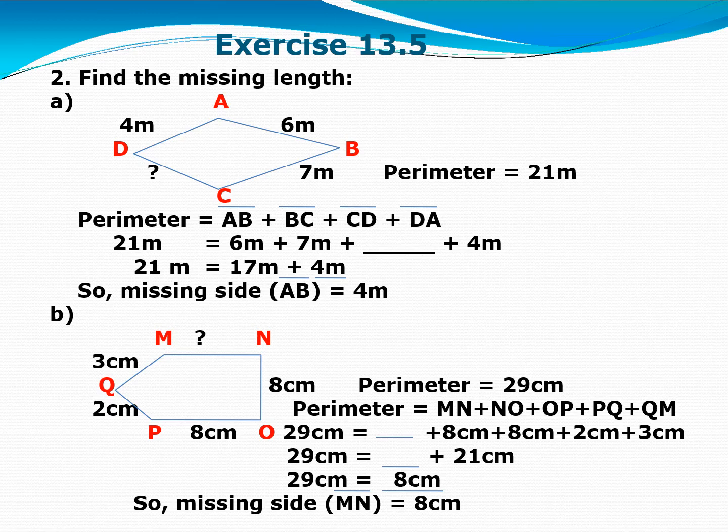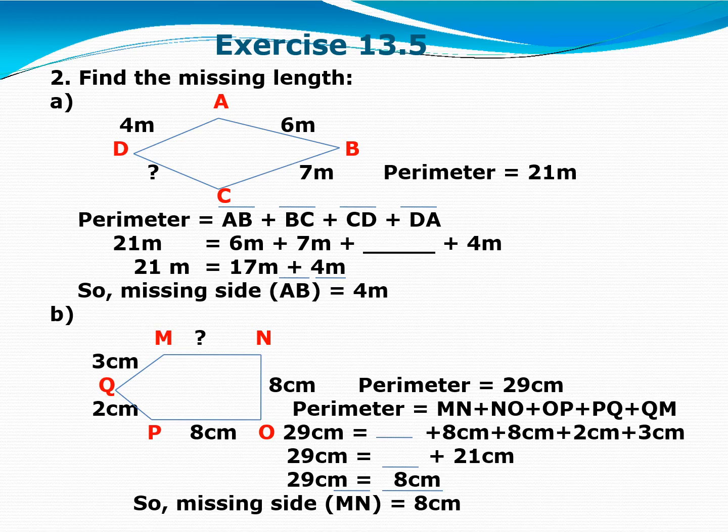Second question, here you have to find the missing length, the missing side, the missing measurement of the side with the help of perimeter. As you all are now aware, perimeter is the total of all the sides. So if one side is not given to you, you have to calculate it by subtracting from the total, whatever sides you have. Okay. So start with question number two, find the missing length.